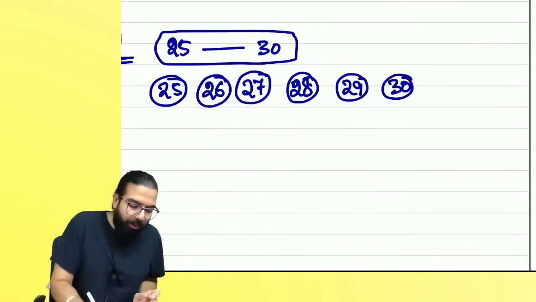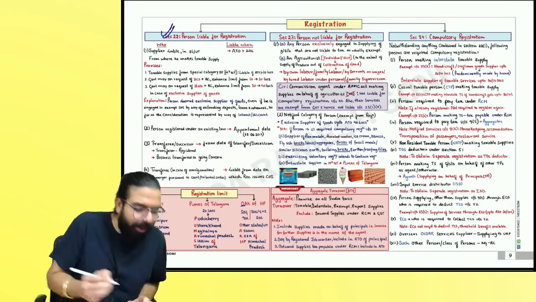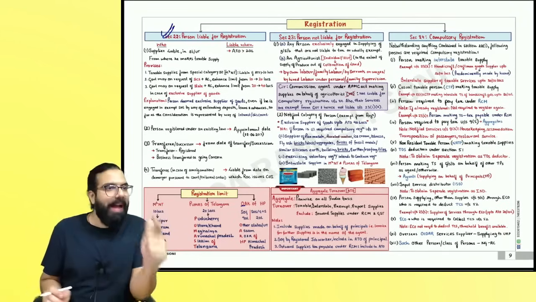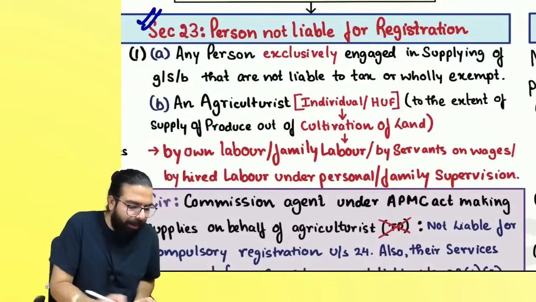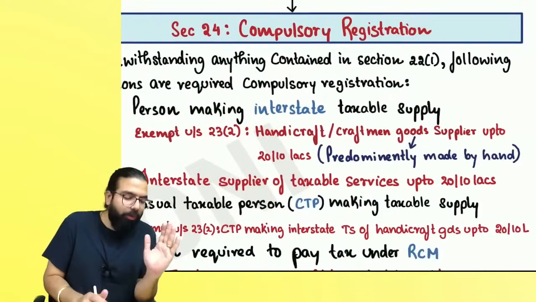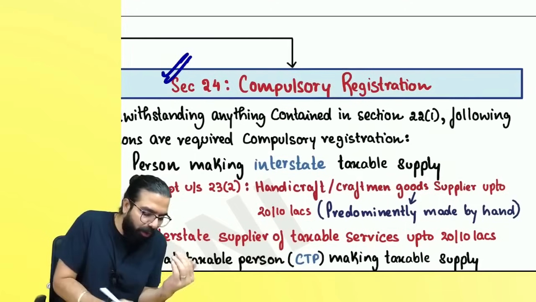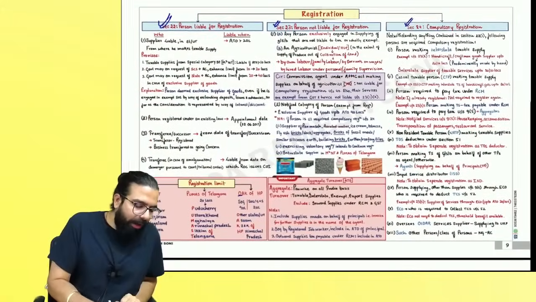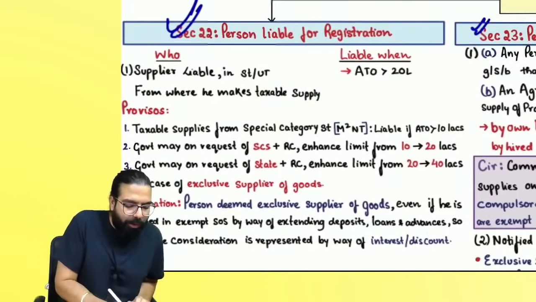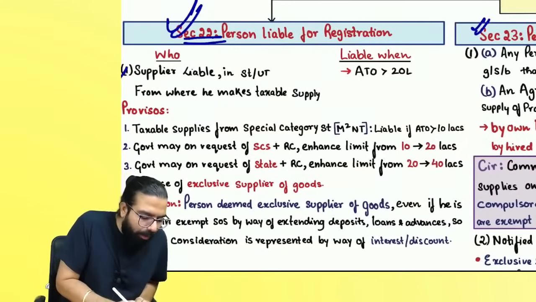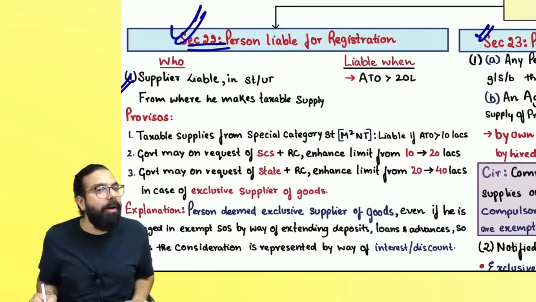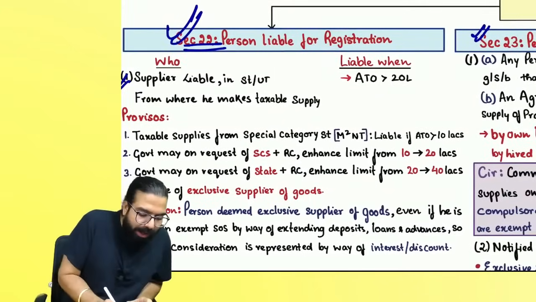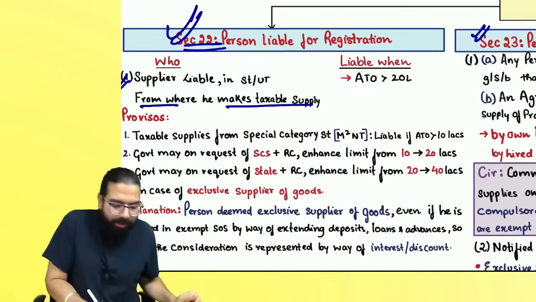Now everyone, over here to your chart, we'll revise section number 22, people who are liable, section number 23, persons who are not liable, and section number 24, who are required compulsory registration. When you learn section number 22, sir, who will be liable? Supplier will be liable in the state or union territory from where he makes taxable supply when his aggregate turnover